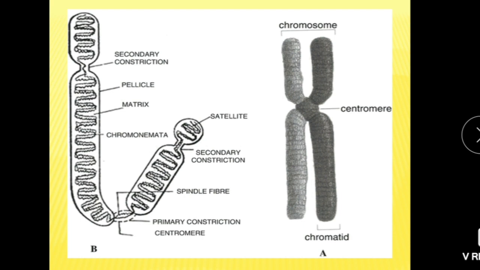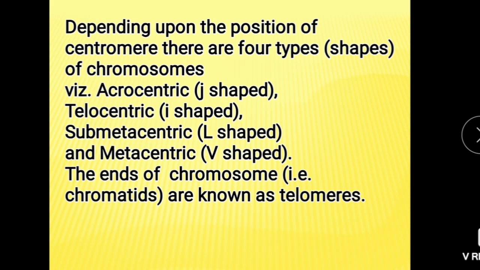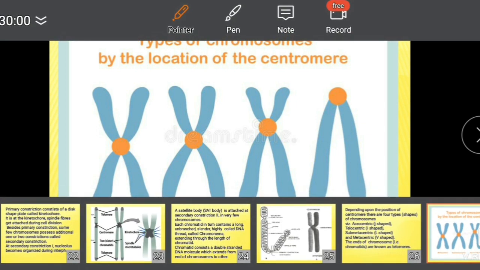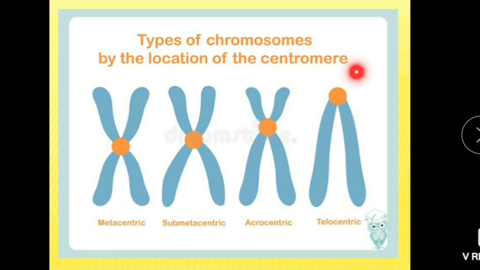So, the structure of chromosome shows centromere or primary constriction, then secondary constriction, then satellite, chromonemata. These are the chromatids which consist of highly coiled DNA. Depending upon the position of centromere, there are 4 types of chromosome. That is acrocentric. See here, this is the acrocentric chromosome. This is telocentric chromosome. This is submetacentric and this is metacentric. These types are based on the location of the centromere.